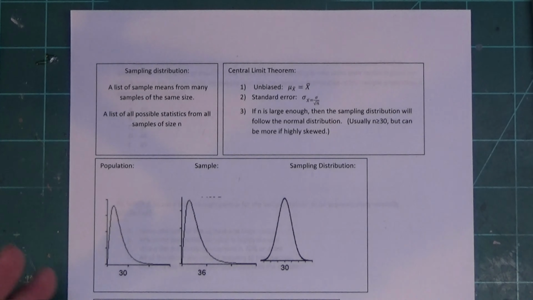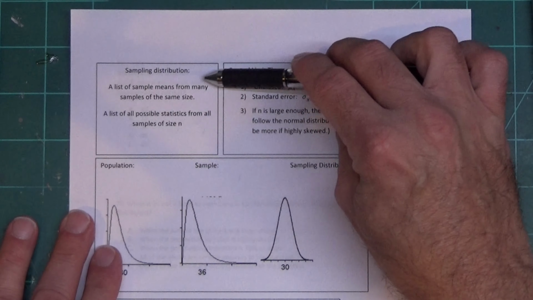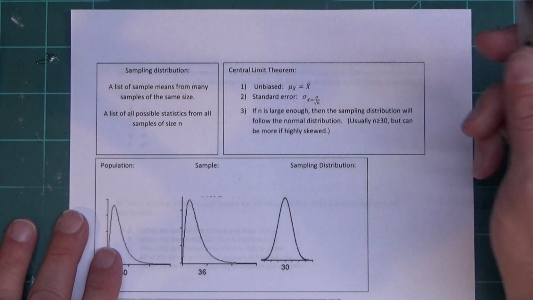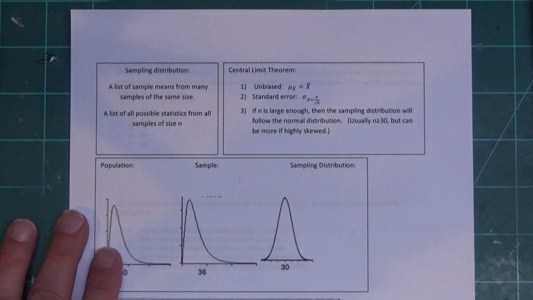And the reason you take so many samples is you want to limit random chance error. In other words, it's possible to go out and take a sample, do everything correct, and just because of random chance, you end up with a mistake in your sample. Now, we want to limit that sort of thing. So one way to limit that sort of thing is to take multiple samples of the same size. But once you find those multiple samples of the same size, what you do from there is you find the average of each sample and list them. So the sampling distribution is a list of sample means. Another way to say it is a list of all possible statistics, because the sample mean is a statistic.